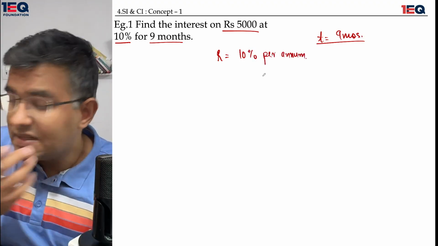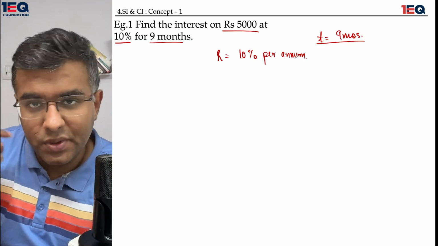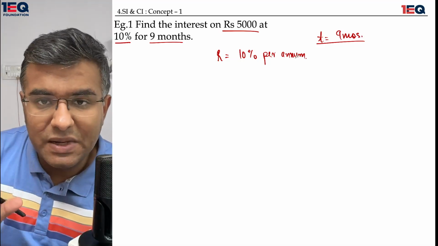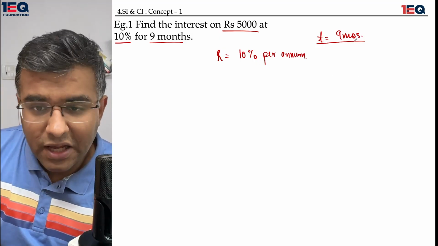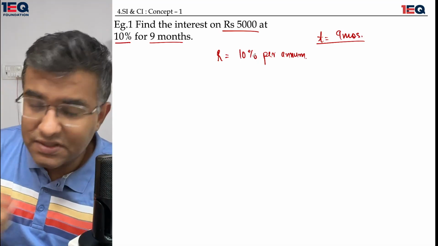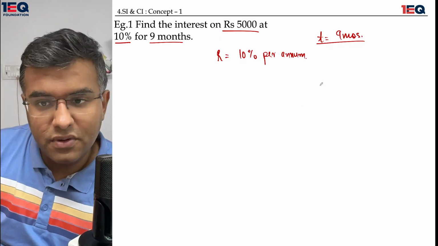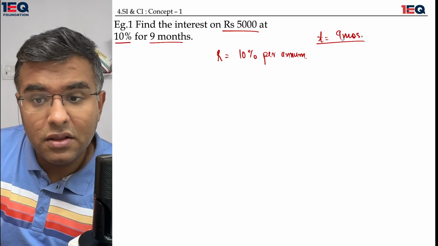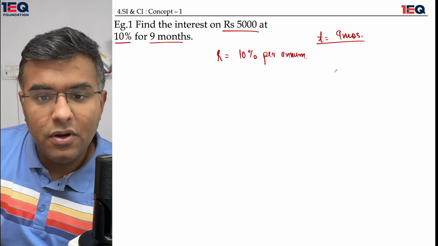When I say percentage per annum, I assume that 10% is supposed to be given out for 1 year's time at least, or 12 months. But as I have the time being 9 months over here, that means this 10% wouldn't be applied completely. This 10% would be applied in the form of 9 by 12, or 9 months upon 12 months.